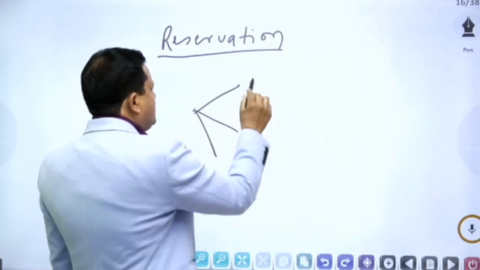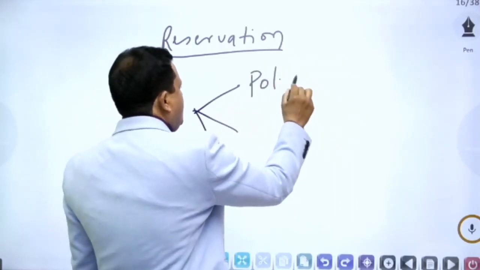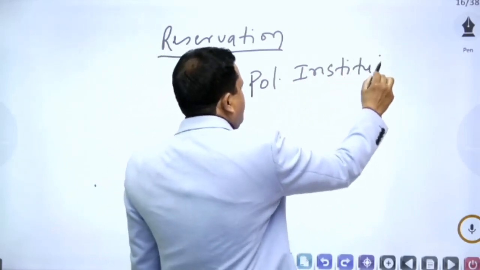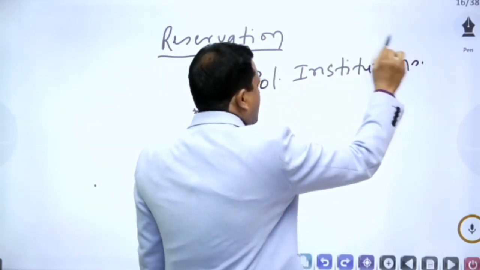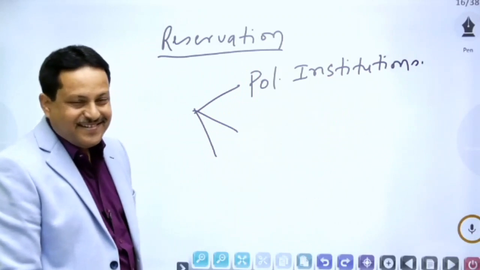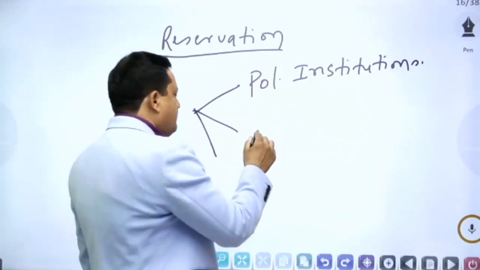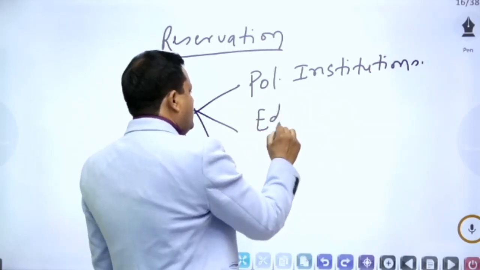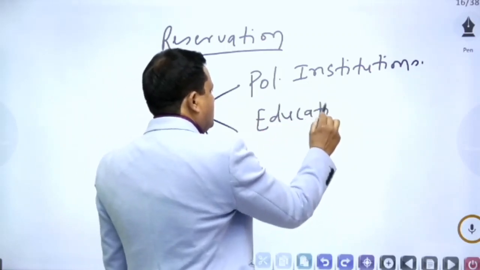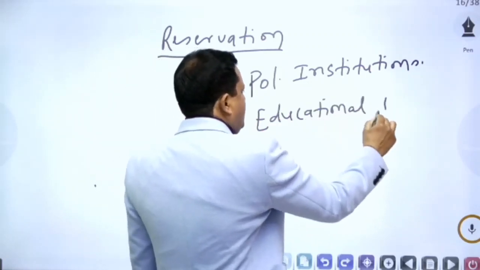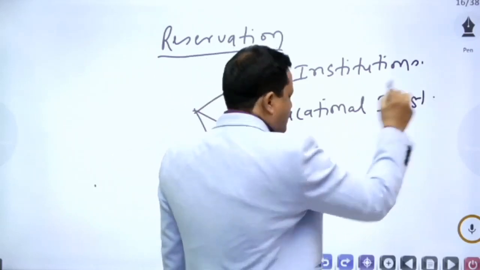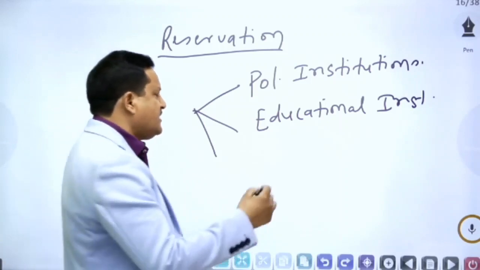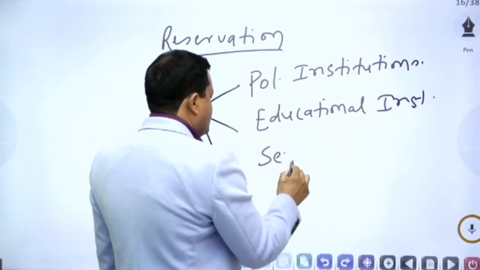One is reservation in political institutions. First form of reservation is reservation in political institutions. Second form of reservation that we have in India is reservation in educational institutions. And third form of reservation that we have in India is reservation in services.